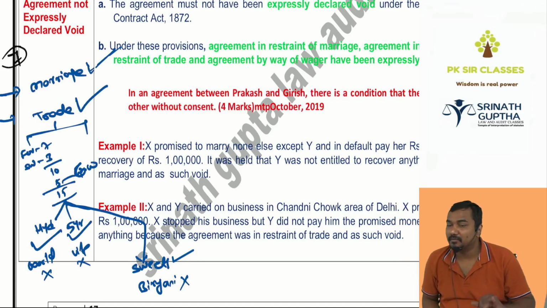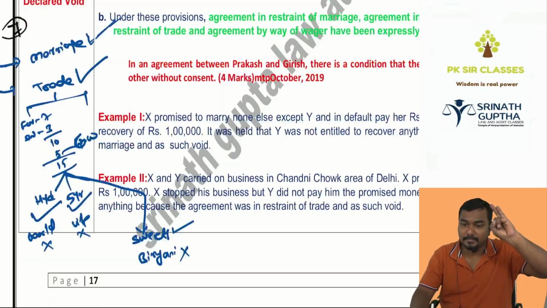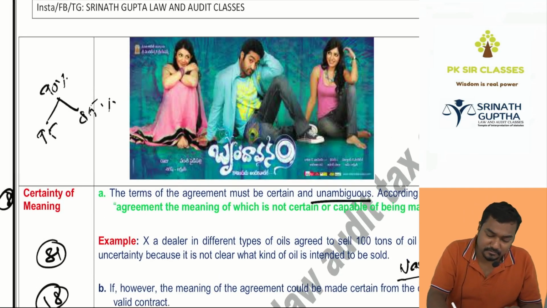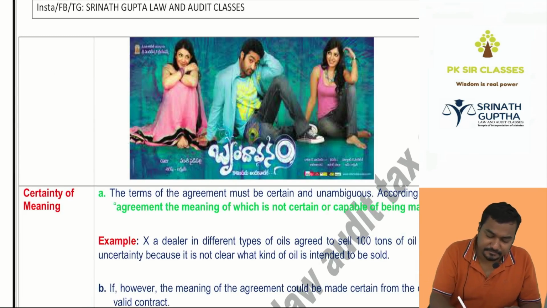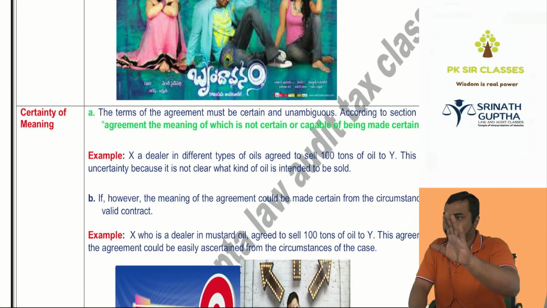Yes or no? Valid offer, valid acceptance, intention to create legal relationship, capacity of the parties, lawful objective, lawful consideration, free consent, and it should not be void. We have discussed a few great examples also, the Brindavan movie ka example, marriage ka in the regular class. Next, certainty.